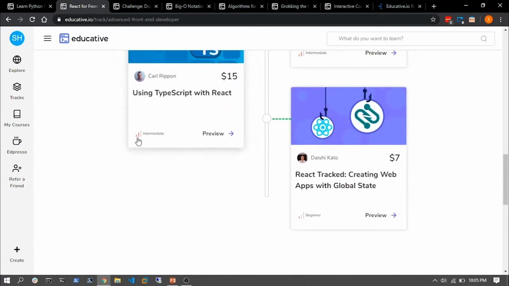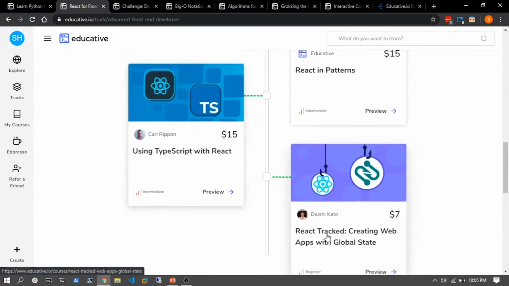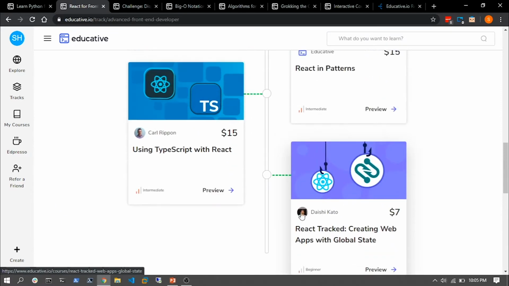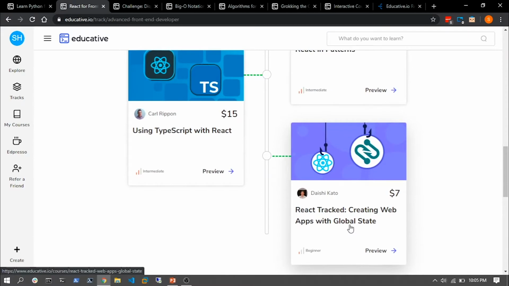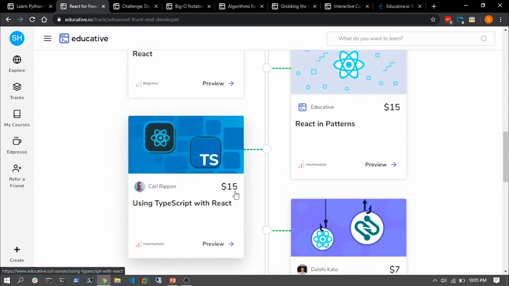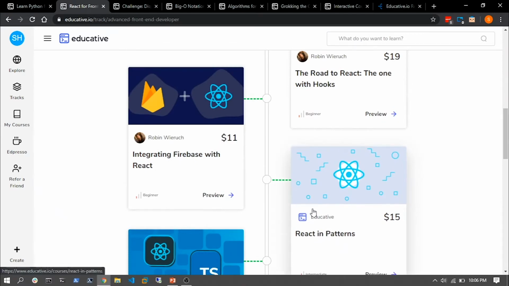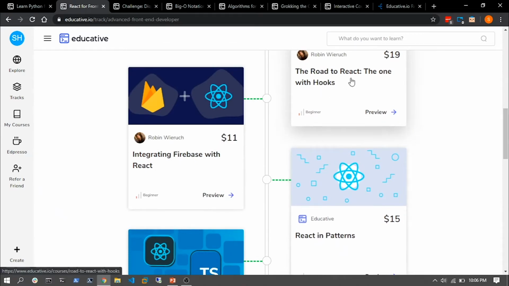And now again, I can see these are actually all right. So there's not in terms of the difficulty, but in terms of the concepts which are explained in them. All right. So I can see we are going to create some web apps with global state. And although I know what global state is, you'll probably have to take a look at React and pattern for that, or maybe do the one with hooks.